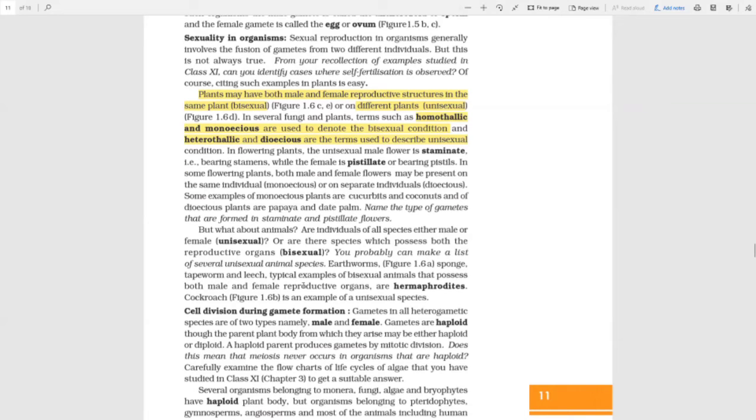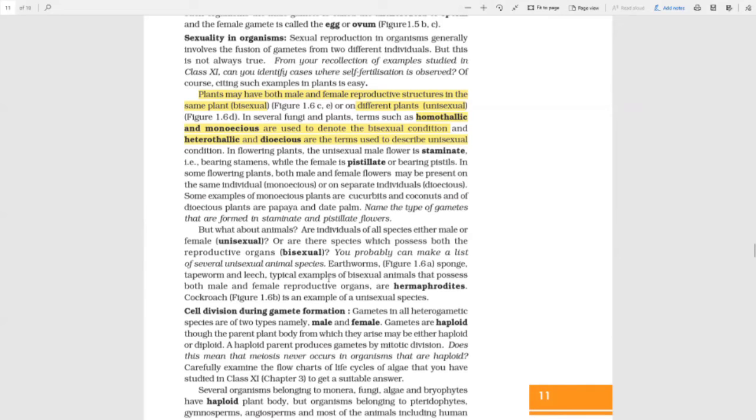In earthworm, before the clitellum, if you want to know what it is, go to the 11th standard morphology in animals. I think it's the seventh chapter. You can go and refer over there. In earthworm, both the male and female gametes are present in one.